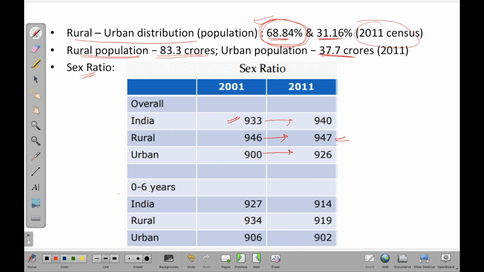And when we talk about child sex ratio, 0 to 6 years, this is also a classification. A question may come from here as well: child sex ratio includes kids up to which age? So the answer is up to 6 years. Overall for India in 2001 it was 927, and surprisingly it has fallen to 914. So there is a decline in the child sex ratio. And for rural also it has declined from 934 to 919, and for urban marginally from 906 to 902. So this is the scenario of sex ratio in India.